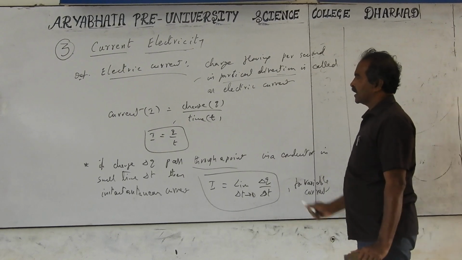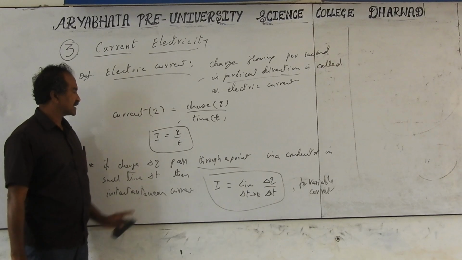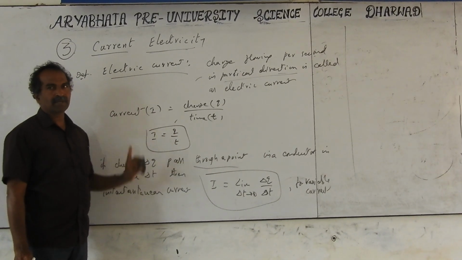Properties of the current. The SI unit of the current is amperes, named after the scientist Ampere. That will be discussed again in the next class. Also, other units we can take are charge by time. Current is a scalar. The remaining properties are for the next class.